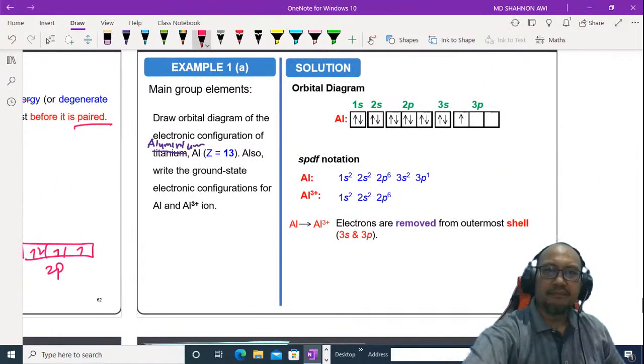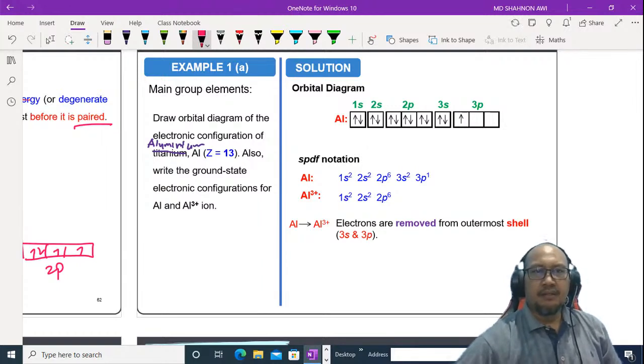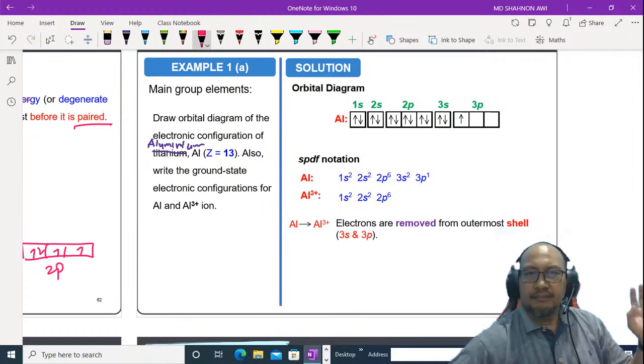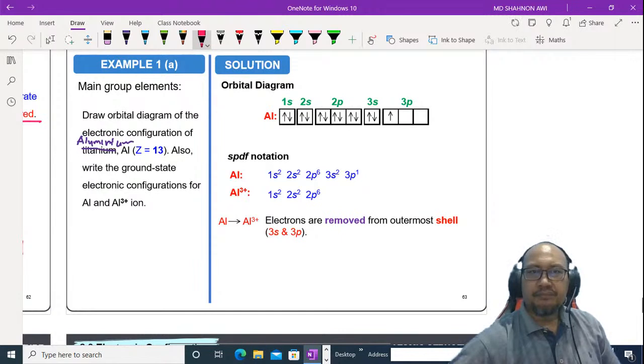Okay, example. Draw the orbital diagram of the electronic configuration of aluminium. Proton number is 13. Also write the ground state electronic configuration for aluminium and the Al3+ ion. Okay, let me redraw.